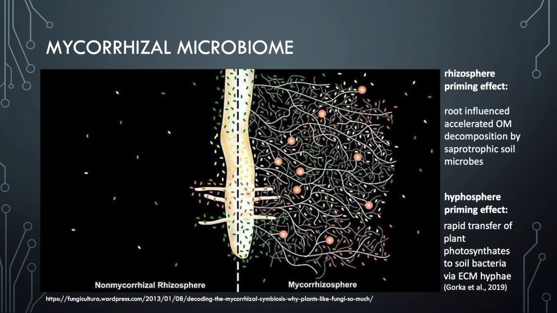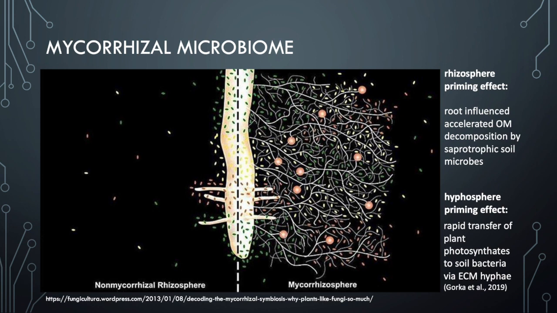With photosynthetic carbon compounds, there is a phenomenon called the rhizosphere priming effect, where root carbon secretion influences accelerated organic matter decomposition by saprotrophic soil microbes. Another level of that is where the hyphosphere priming effect also occurs, where ectomycorrhizal fungal hyphae can rapidly transfer plant photosynthates to soil bacteria around the hyphosphere.